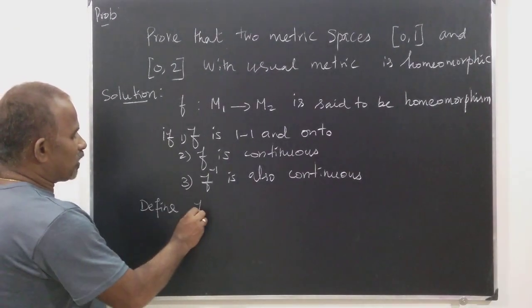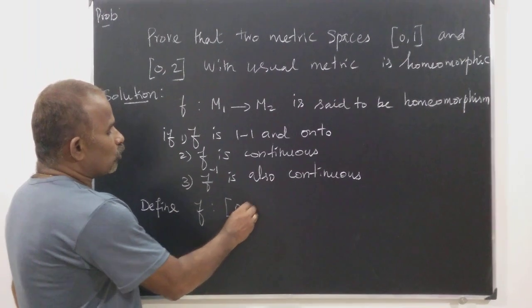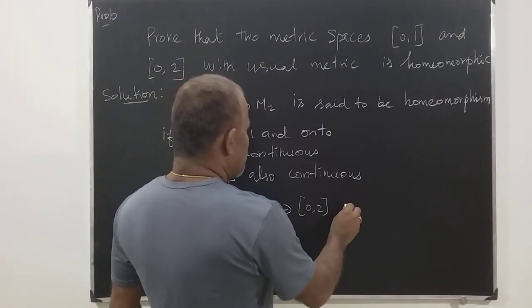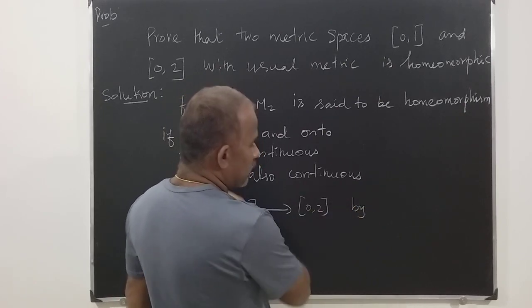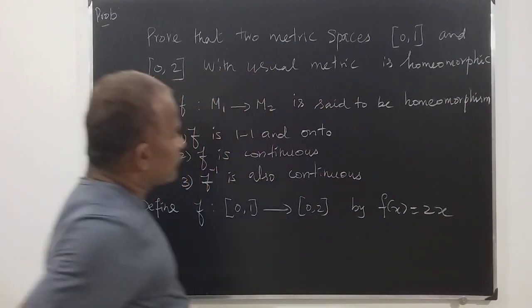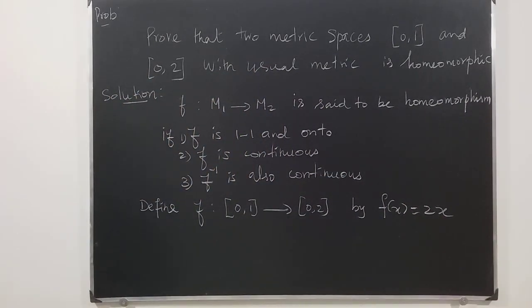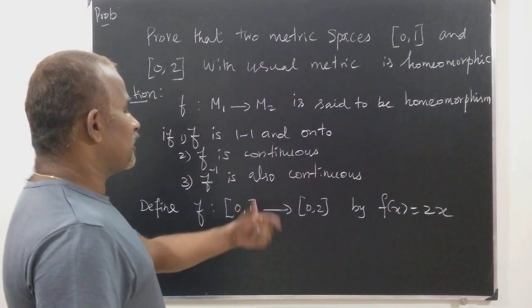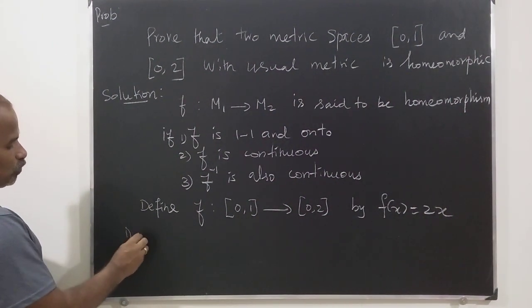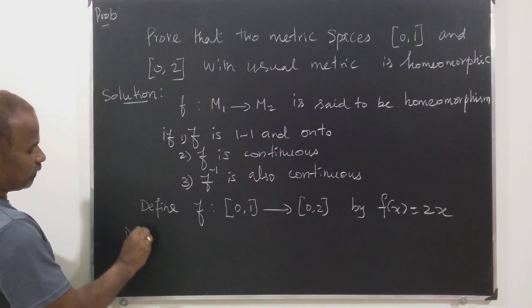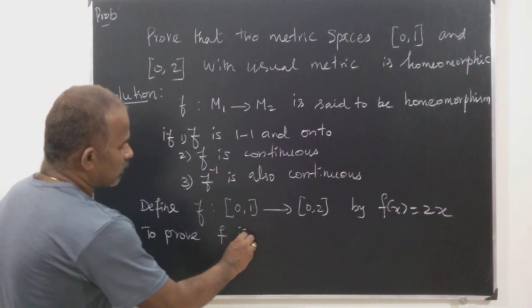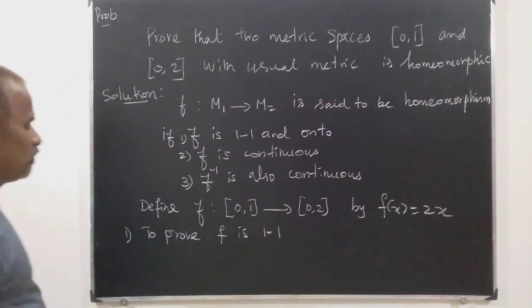Okay. So now we have to define a function f from [0, 1] into [0, 2] by f of x is equal to 2x. Now I am going to prove that f is one-one.